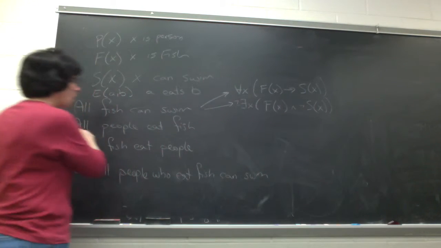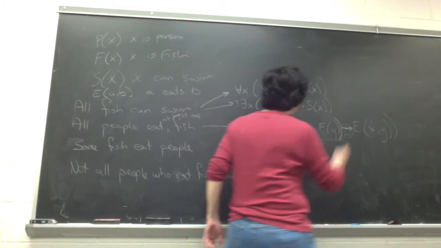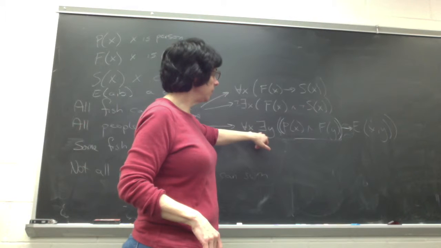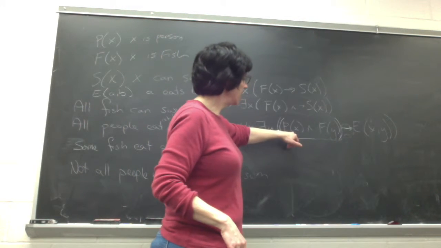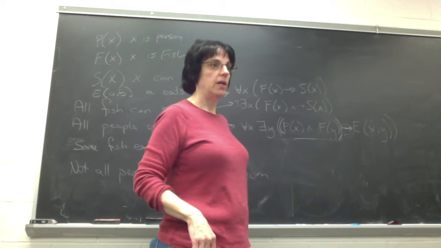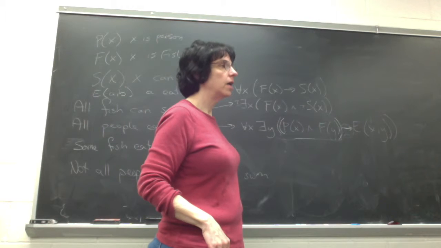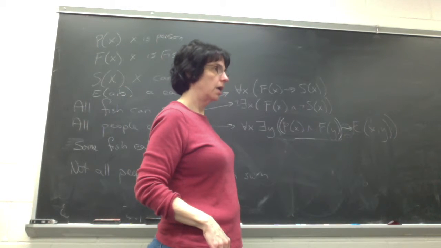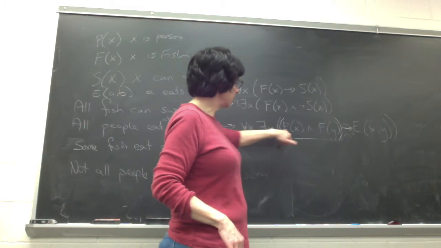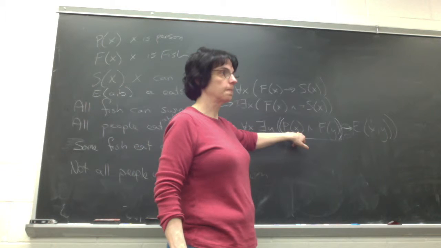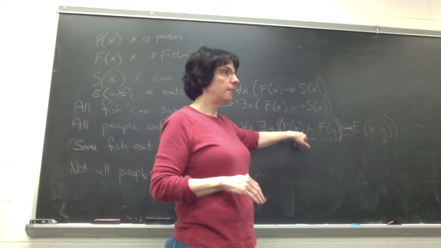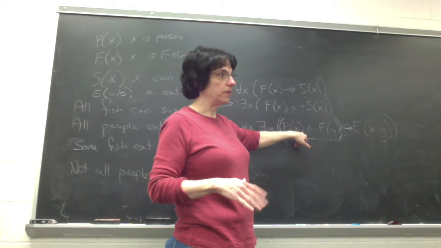Right? All people eat fish. No matter what X I pick, there's going to be a Y, such that if X is a person and Y is a fish, then X eats Y, right? Yeah, no, you're totally right. Yeah. So if in my sentence it has to have Y. Yeah, I mean, this is right because the thing is here, if I say for all X P of X, that means everything in the world is a person, right? And if my domain is just people, okay, fine. But if my domain is more than just people, kind of not so fine.